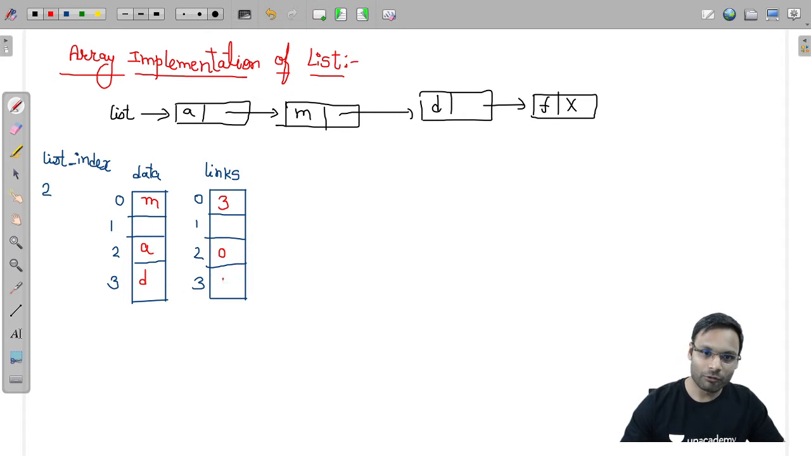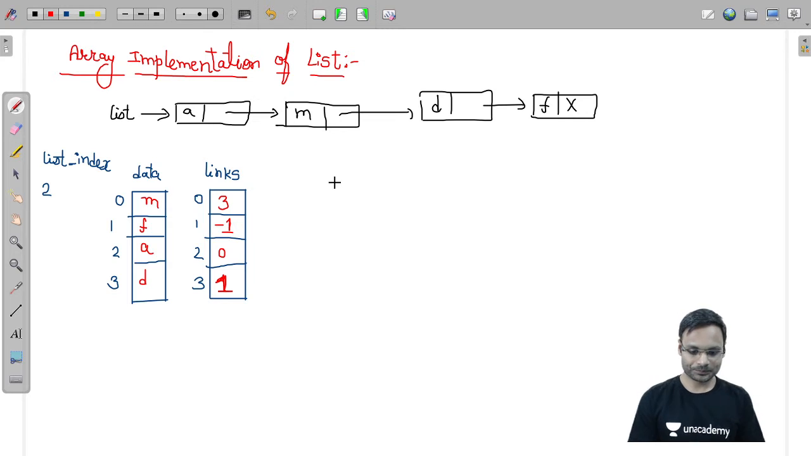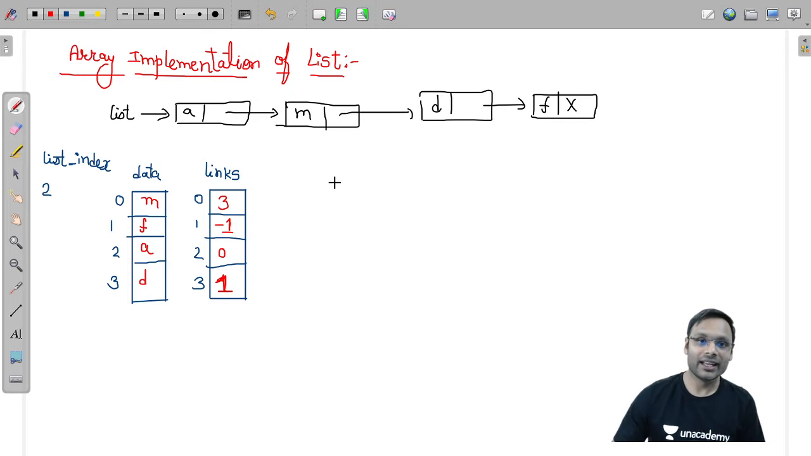So index should be 1 for the next element. The next element on index number 1 is stored, which is element F. So F is stored on index number 1 and here we will be having the link. Nothing is there, so we can keep -1 here so that it shows the end of the list. Like this way you can have the array implementation.